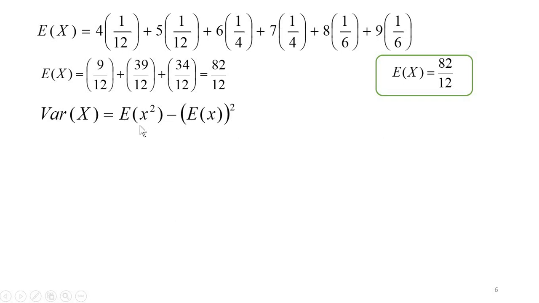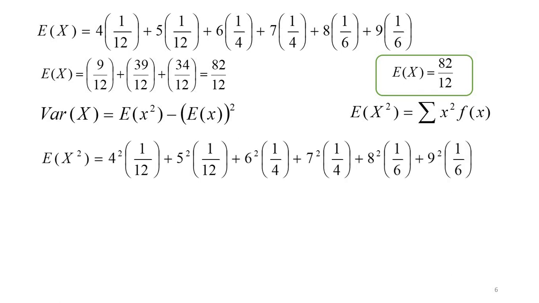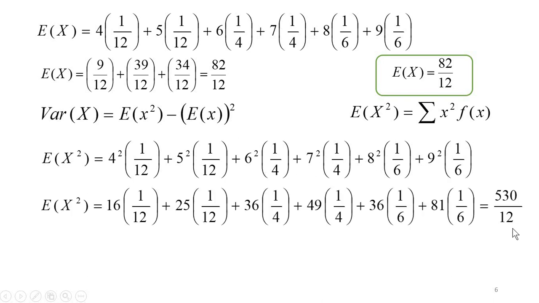Now we are going to find expectation of x square, that is the square mean value. Expectation of x square is the sum of the products x square into the corresponding probability. Using that formula, you have to square the random variable, that is 4 square into 1 by 12 plus 5 square into 1 by 12 plus so on. After finding, you will get the answer as 530 by 12. Since we want to use this result again, I am going to put a box for that. So, we have found E of x and we have found E of x square.